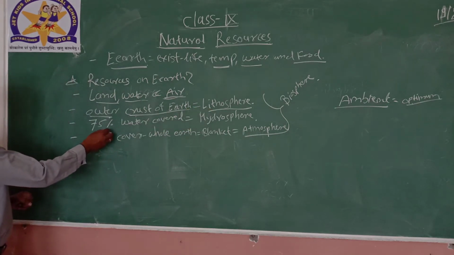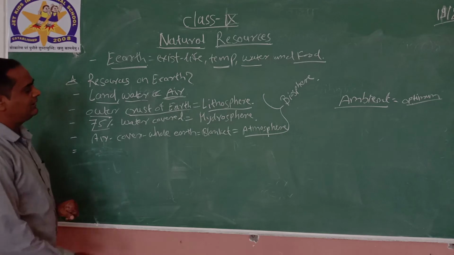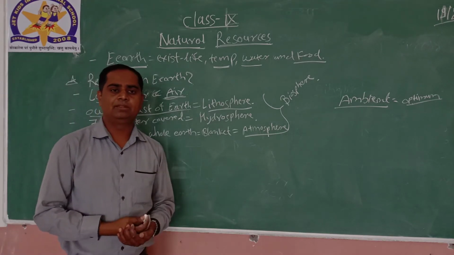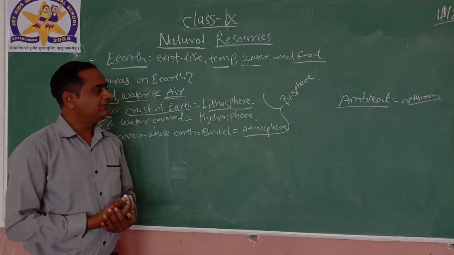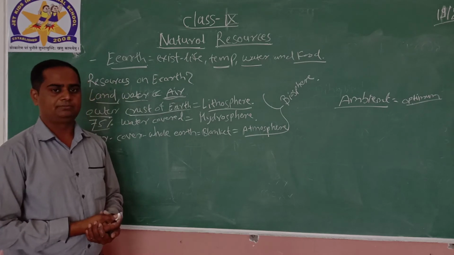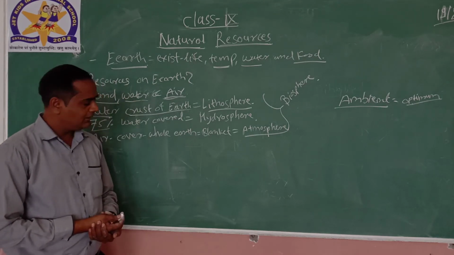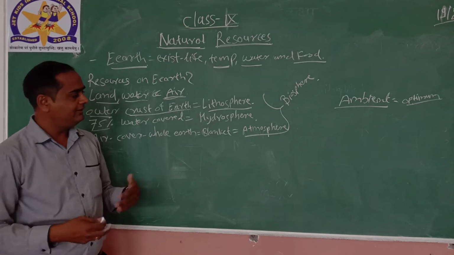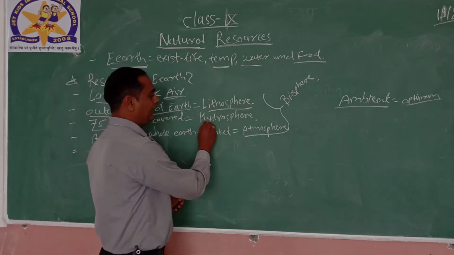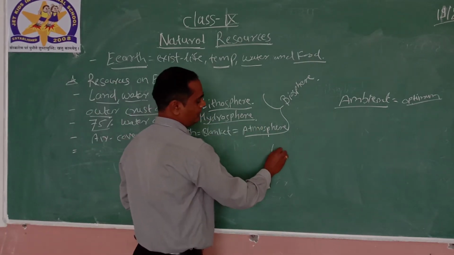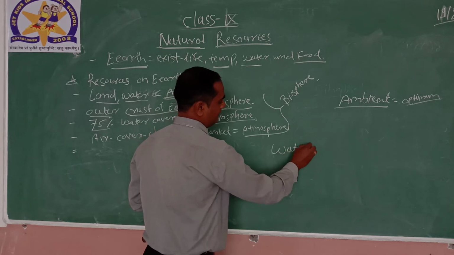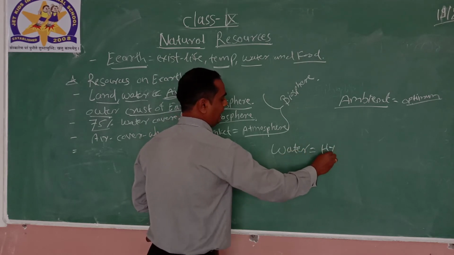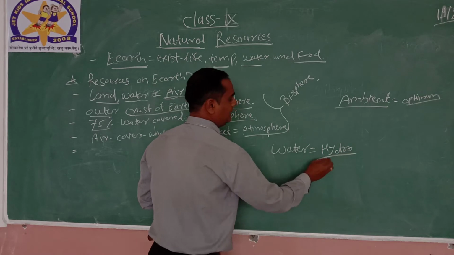As you know, 75% of the earth is covered by water, right? Everybody knows that 75% water is covered on the earth, and this is called the hydrosphere.